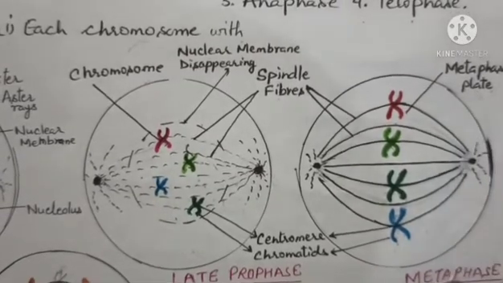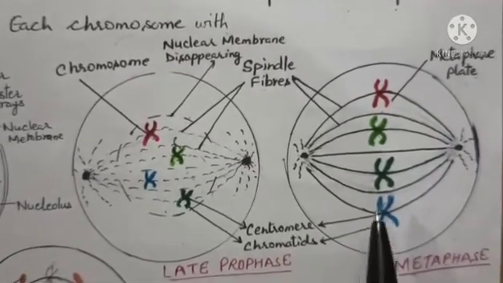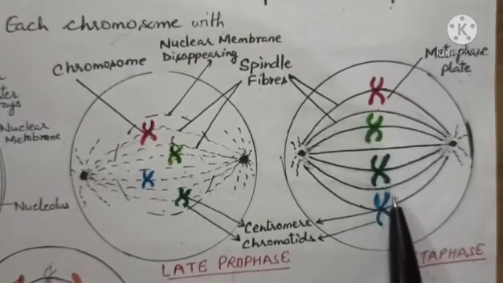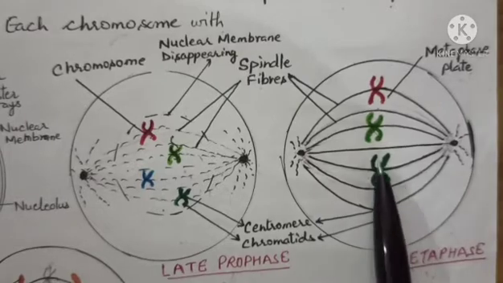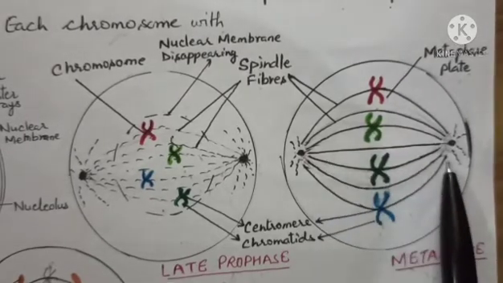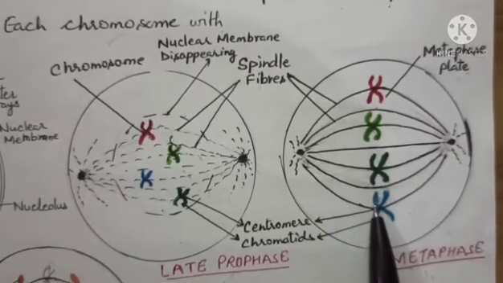So the main event during metaphase is the formation of the equatorial plate or metaphase plate. Actually, the chromosomes align between the two poles in a straight line, right?